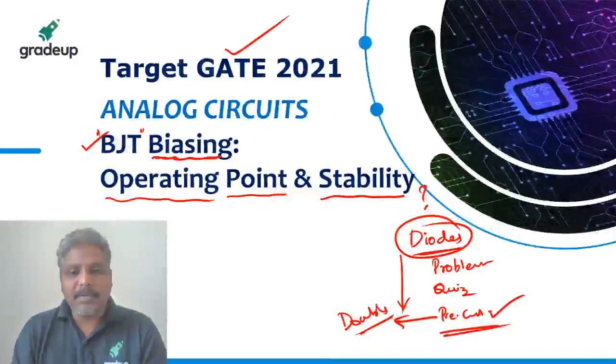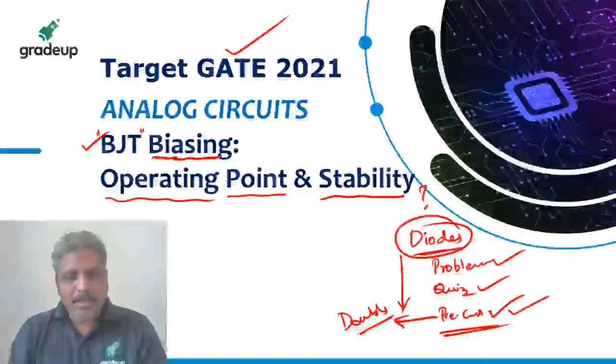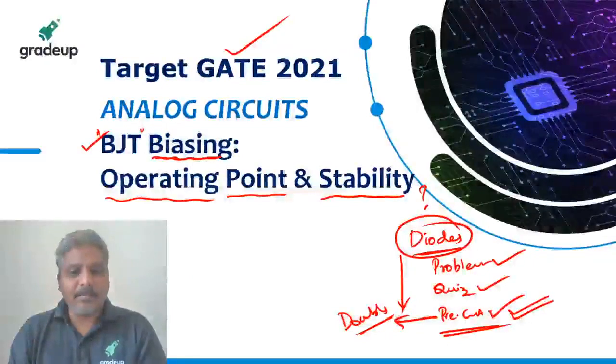Now diodes is completed. We have done this. You have done this. You must do it. After that, whenever you find time, keep solving this. For what? For only diodes.